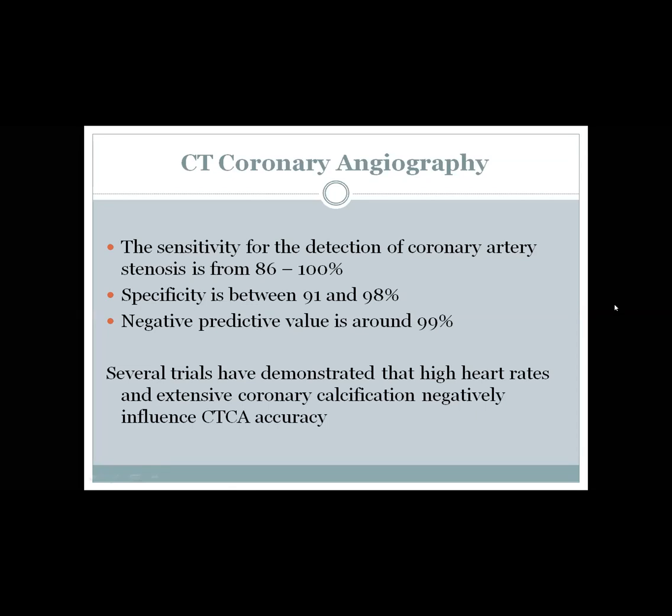Usually for CT coronary angiography, try to avoid high heart rates and extensive coronary calcification. This will negatively affect your study accuracy. Usually bear this in your mind. If your patient has a high heart rate, for example more than 65, 70, give him a beta blocker, wait for a while, and then do your scan. If you did a calcium score and there is a high calcium score or dense calcification, especially in the proximal coronary arteries, stop and go for another modality.